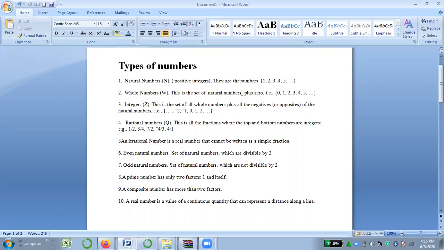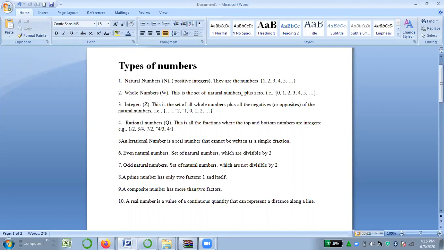And then the second one is whole numbers. Whole numbers are the set of natural numbers, as you can see written on the screen, but with the addition of 0. So we will start whole numbers from 0. Remember this. Then number 3 is integers.